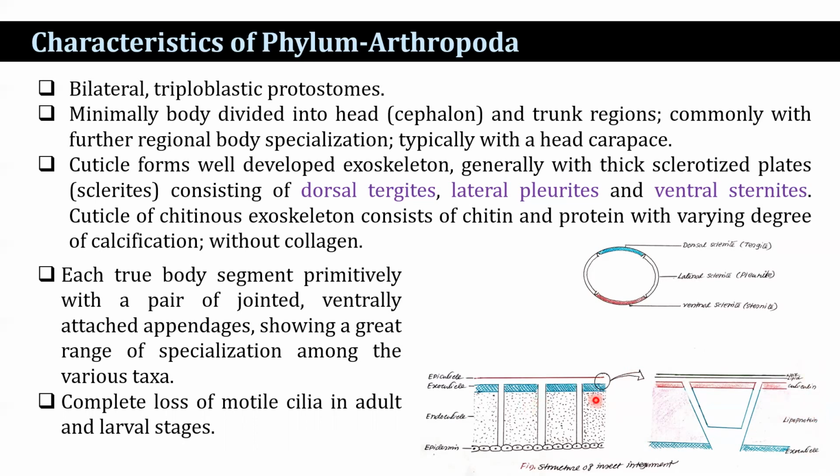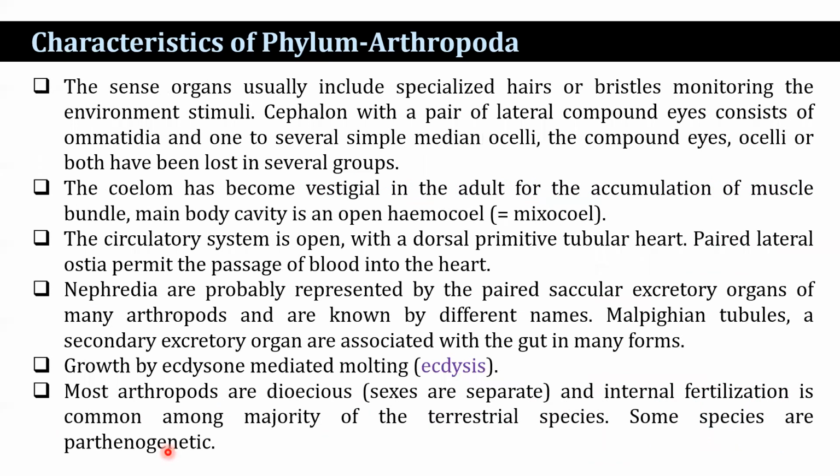Each body segment primitively contains a pair of jointed, ventrally attached appendages, showing a great range of specialization among the various taxa, and there is complete loss of motile cilia in adult and larval stages. The sense organs usually include specialized ears or bristles monitoring environmental stimuli.